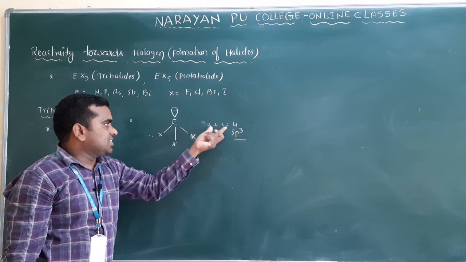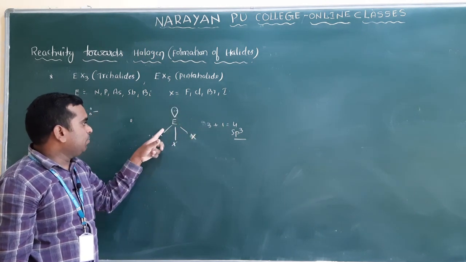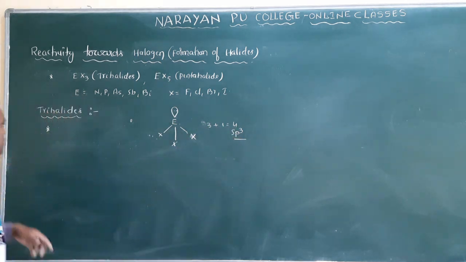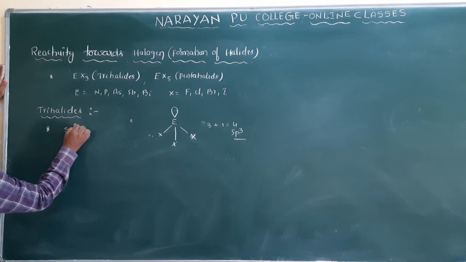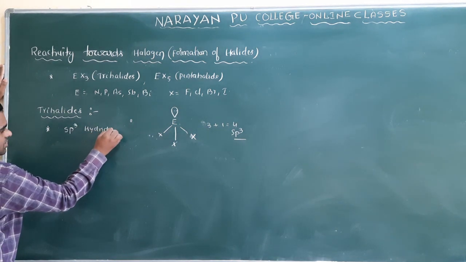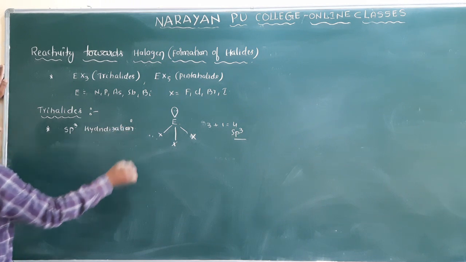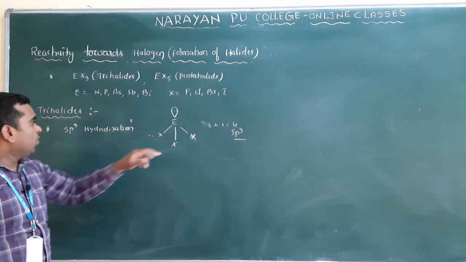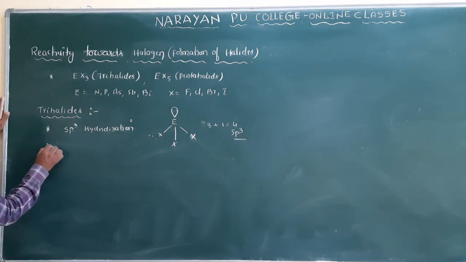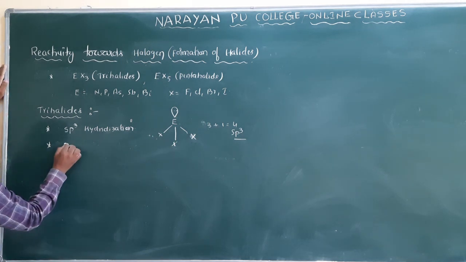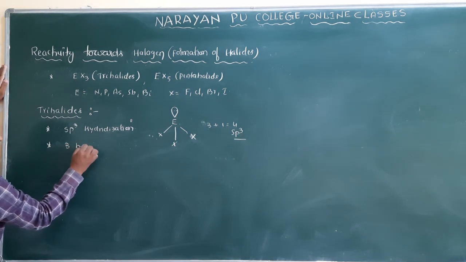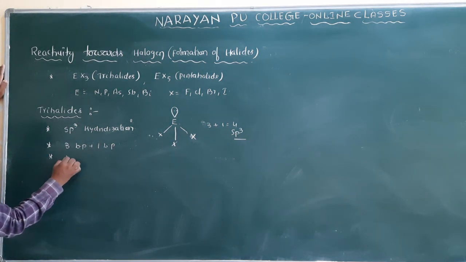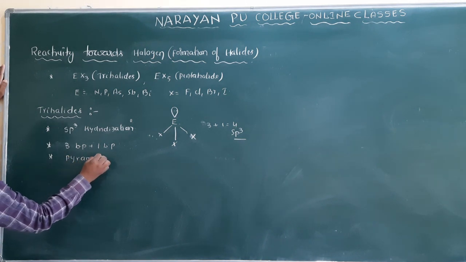Number of bond pairs plus lone pairs: bond pairs 3, lone pair 1, 3 plus 1, 4. 4 means one s and three p. So the hybridization is sp3. The central element hybridization in the trihalides is sp3. So what is the shape of the molecule? There are 3 bond pairs and 1 lone pair. Previously we discussed the shape is pyramidal.